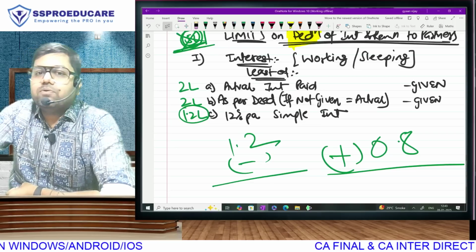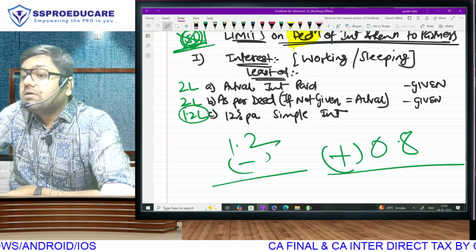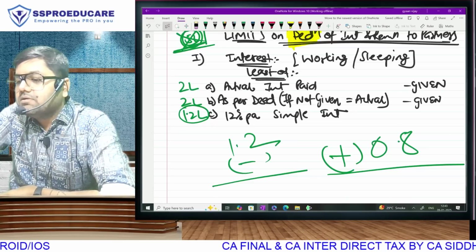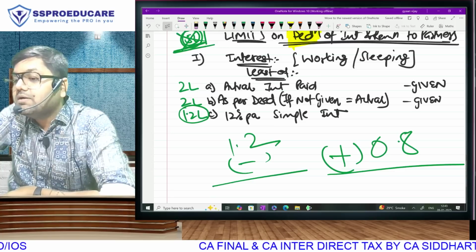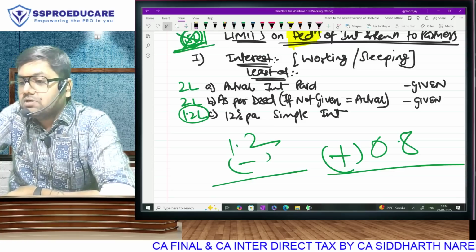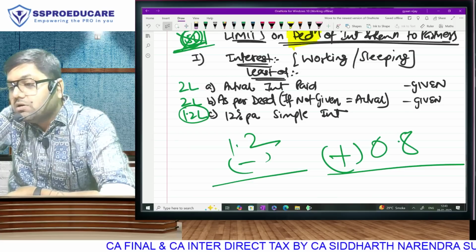So partner ka computation mein what are we going to do? Less. Why 80? Firm ne kya bhara hai? Tax on 80,000, and therefore partner will pay tax only on 1,20,000.